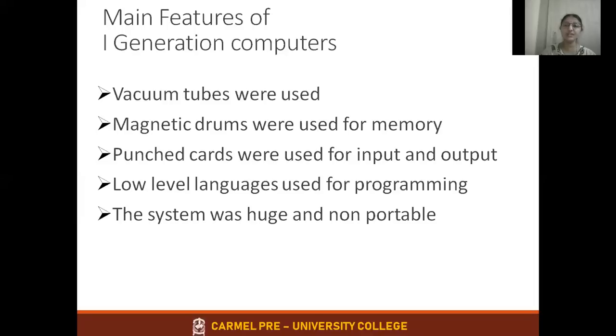You can pause the video, write it down, or take a screenshot and copy it into your book. These are very important topics, required even for tests and exams and for your knowledge also. The features are: vacuum tubes were used, magnetic drums were used for the main memory, punch cards were used for input and output, low level languages were used for programming, and the system was very huge and non-portable.